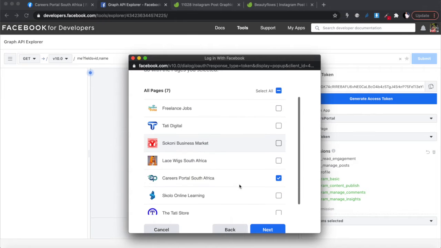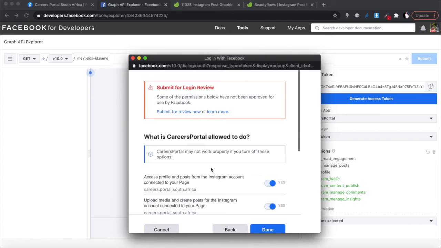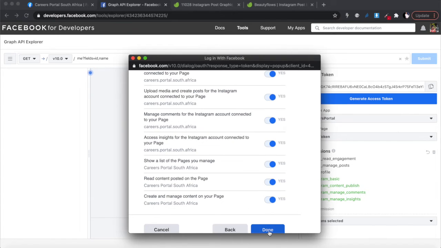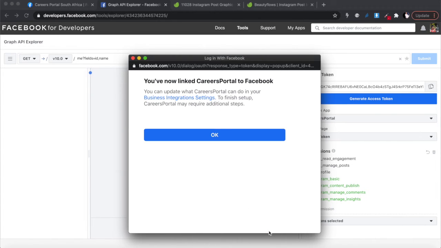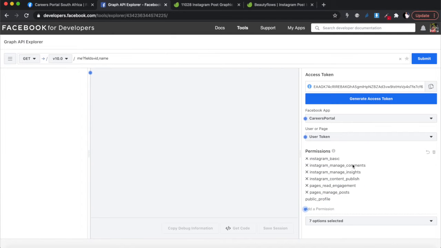What pages do you wanna use with that? It's that one, it's already been selected before. So then you're gonna get all of that, submit for login review. That's not necessary, just say done. It's not necessary because you're only gonna use this app for yourself, all right? You're not choosing it for clients. Then once you've done that, it takes a bit of time, but you'll see those permissions are no longer in green and they are now at the top, and that means that you got the proper access token, okay?